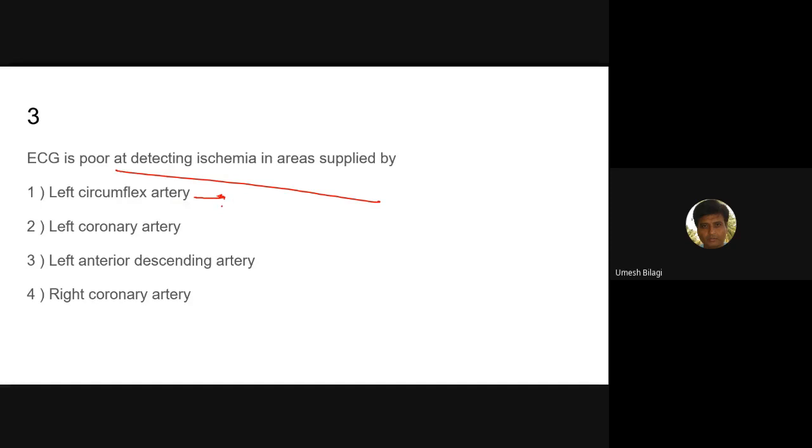So this is the answer. That's why sometimes the ECG is normal in a heart attack. One of the causes could be this. Now we'll go to the next question.